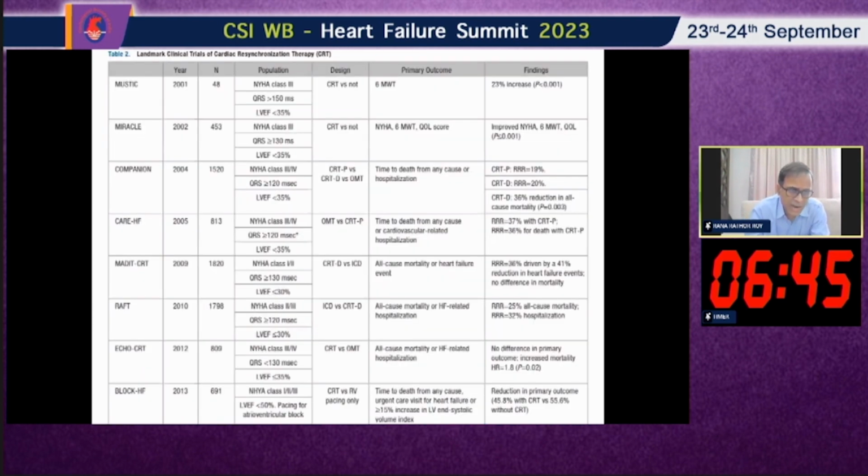These are the CRT trials. We know all these trials, but you see that they all compare CRT versus optimal medical management. There is no head-to-head comparison between CRT-P and CRT-D. There is only one trial, the COMPANION trial, where there were three arms: one was optimal medical management, one was CRT-P, and one was CRT-D. Although there was no direct head-to-head comparison, in the COMPANION trial it was shown that CRT-D definitely reduces sudden cardiac death.